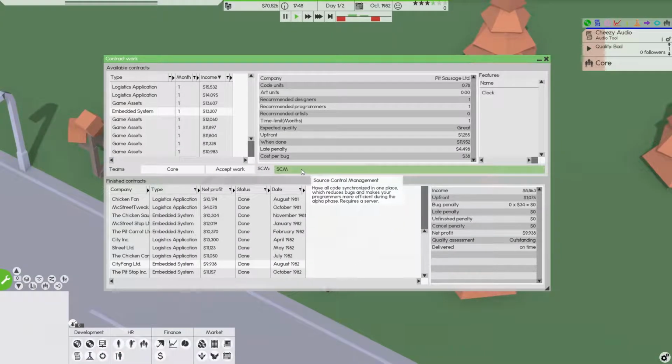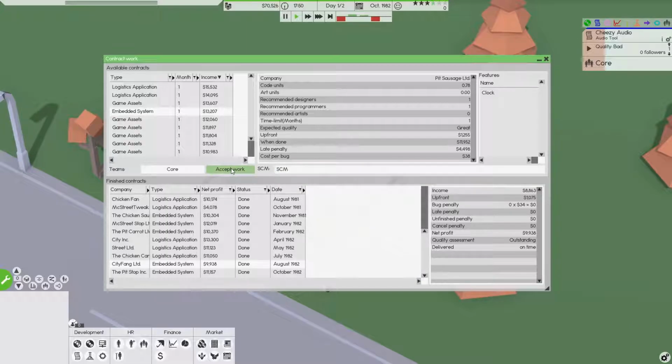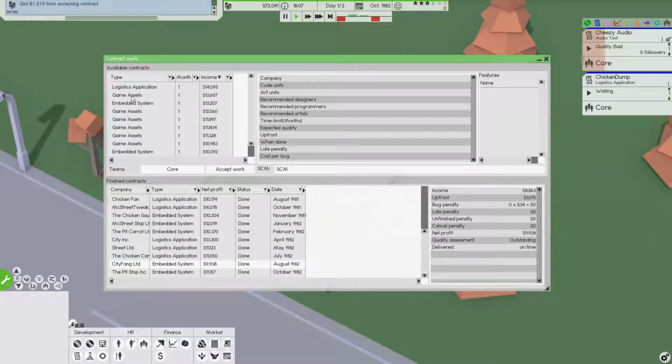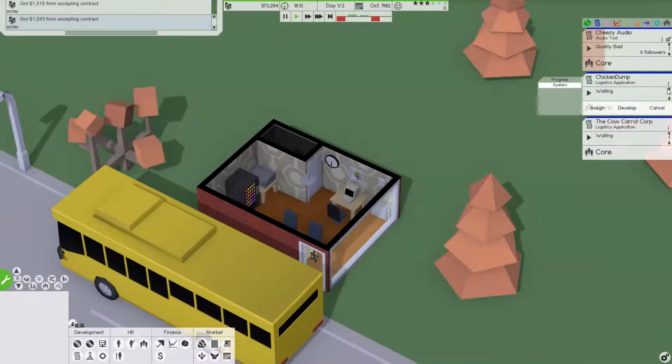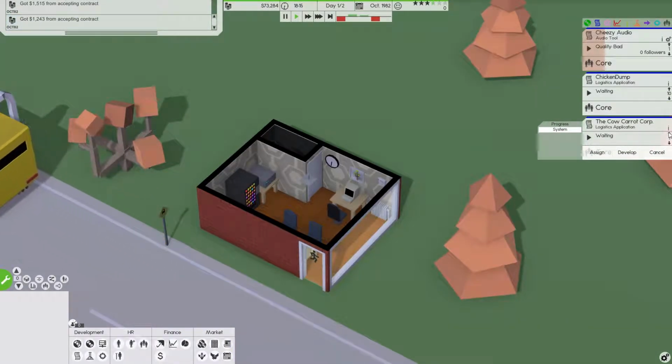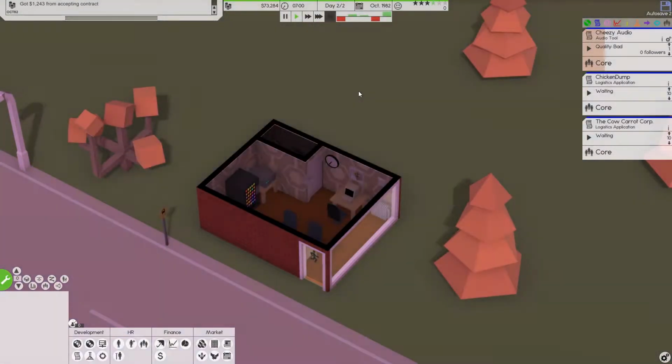So here we go. Let's do 13,000. I'm good with that. Oh, hello. Chicken dump, you got it. Logistics application. So no artists needed, just designers and programmers. We will take that for 15,000. What's this one? Code units. You know what? Let's take them both. Let's see how we do. We're going to jump these to a 10 each, and we'll jump to the next day.